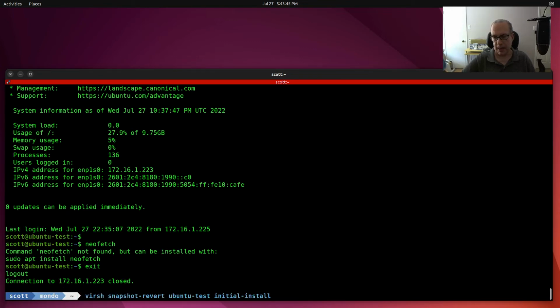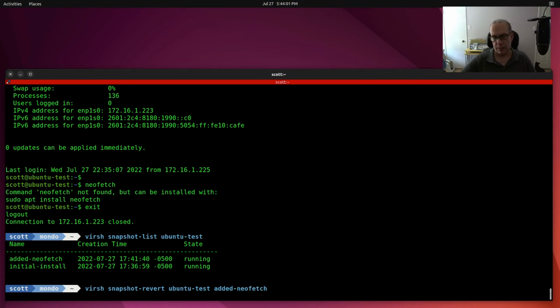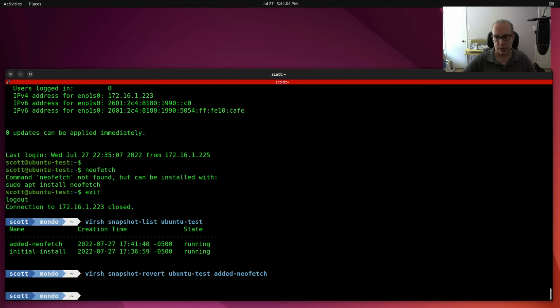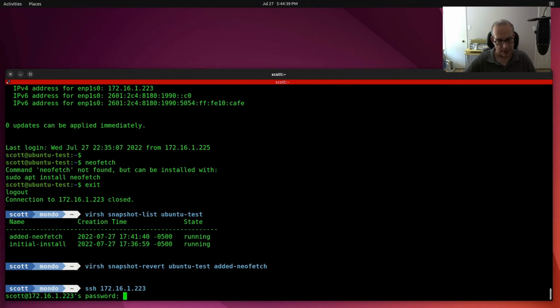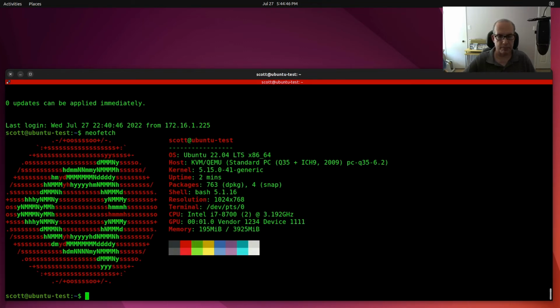We can do a snapshot list. We can do a snapshot revert to added dash neofetch. It will restore the virtual machine. And now we log back in, and we should have neofetch back again because we restored the snapshot with neofetch. And sure enough, it works. We also have the ability to delete snapshots.